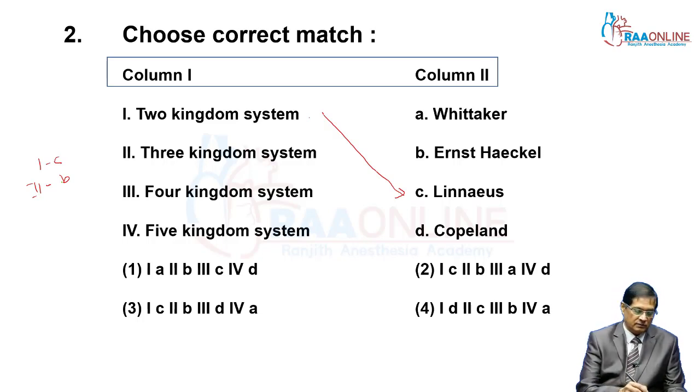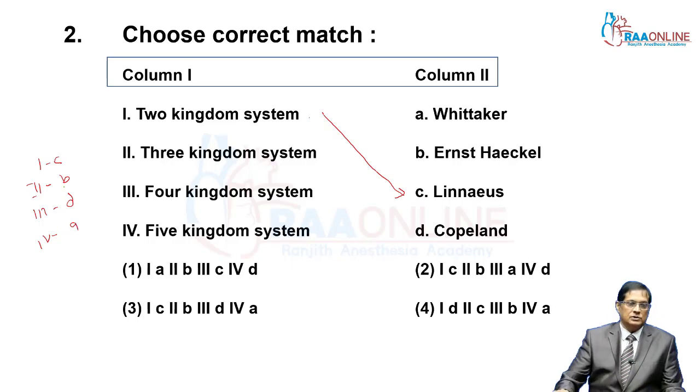Four kingdom system, Copeland. And five kingdom system was given by Whittaker. So CBDA.